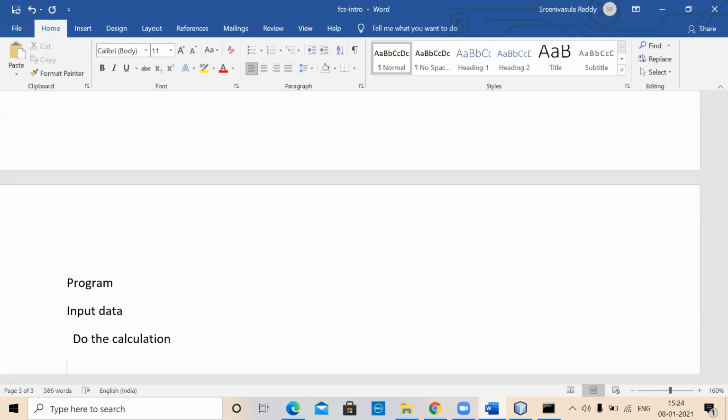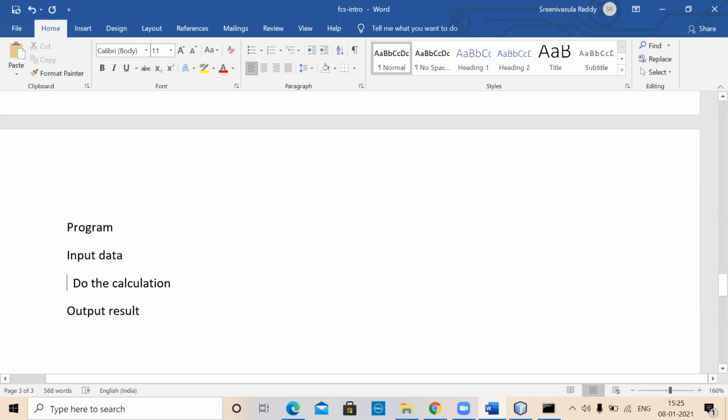Definitely it requires, so you have to do something there on that. After doing calculation, if you just silently do the calculation, will it be of any use? It may not have any use. Ultimately, after doing all the necessary calculations, there is some intention behind running this particular program. So it has to ultimately display the result, or it has to play the result, depending upon the nature of the data. So in other words, output the result, right? Ultimately, it has to output the result. This is the nature of most of the programs.